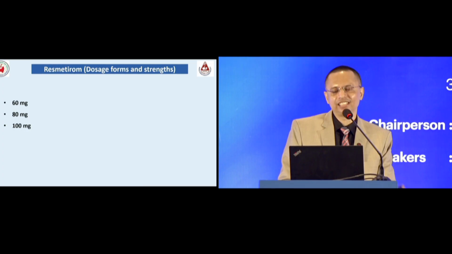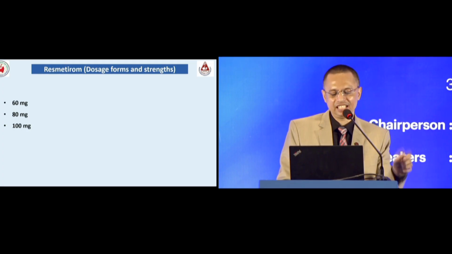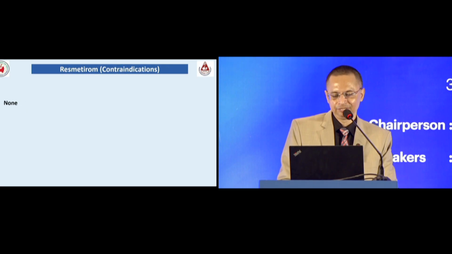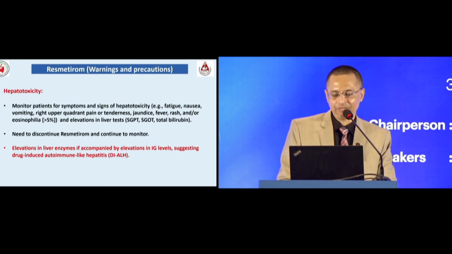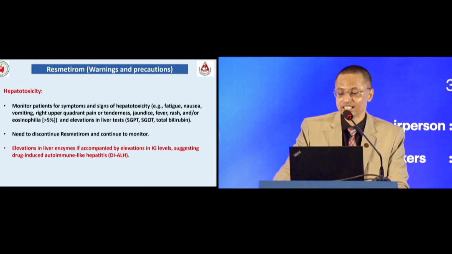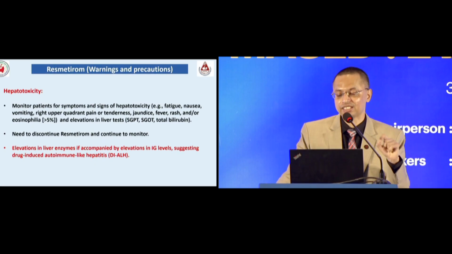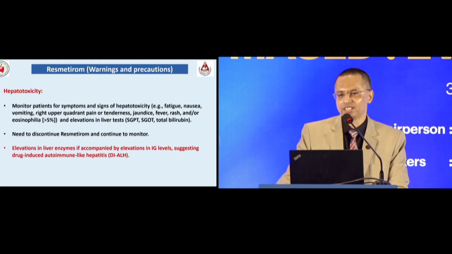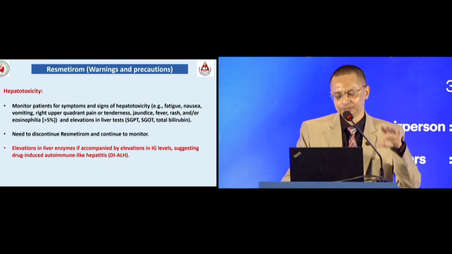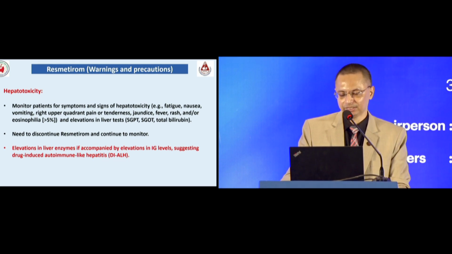It comes as 60, 80 or 100 mg, but in our country, currently 80 or 100 mg is available. There is no contraindication. Hepatotoxicity is one of the warnings and precautions. If the patient presents with signs of hepatotoxicity like fatigue, nausea, vomiting, right upper quadrant pain, you should check the liver function test, SGPT and total bilirubin, and you need to discontinue resmetirom until resolution of the liver abnormality.